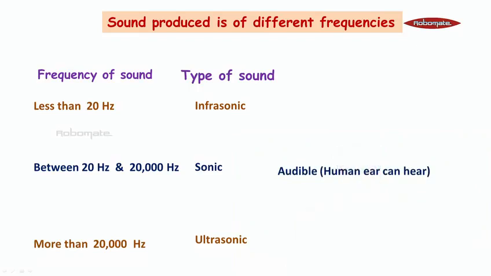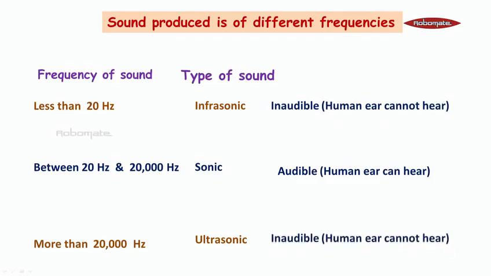We human beings can hear sound between 20 hertz and 20,000 hertz. So that is the sound which is audible to us. The inaudible sound is a sound which is less than 20 hertz. The human ear cannot hear it. And similarly, ultrasonic, which is more than 20,000 hertz, again the human ear cannot hear. So these two sounds are called inaudible sound.